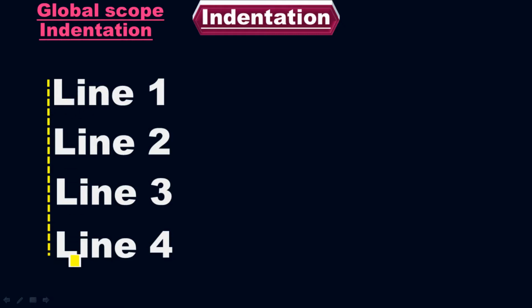Because look, all the lines start from the same point. So the second line is right below the first line. The third line is right below the second line. And the fourth line is right below the third line. So they are right below each other. They start from the same point. So it's a single outermost indentation. The outermost indentation is called the global scope indentation.